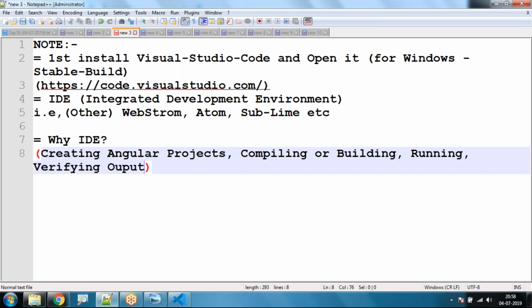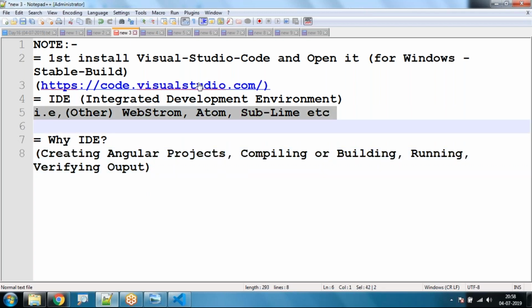All these things we can do from a single place. That is what we call an integrated development environment. We also have other IDEs like WebStorm, Atom, Sublime, but Visual Studio Code is preferred mostly for education and training purposes. So I'm using Visual Studio Code only.